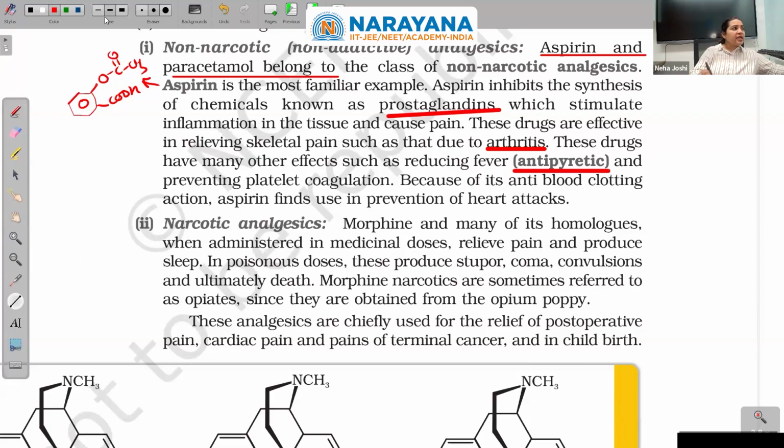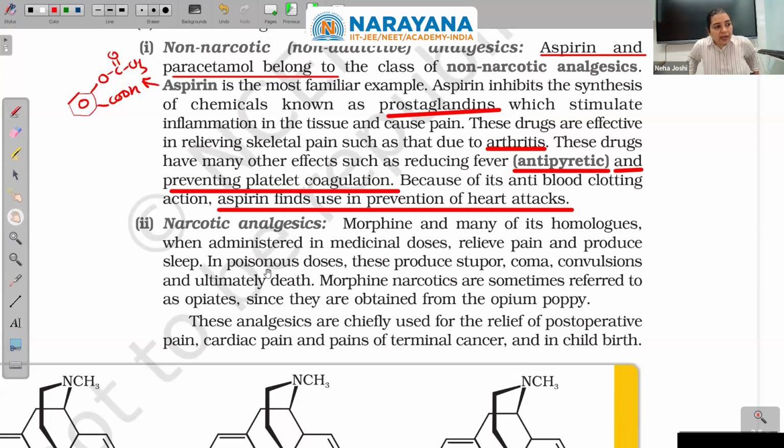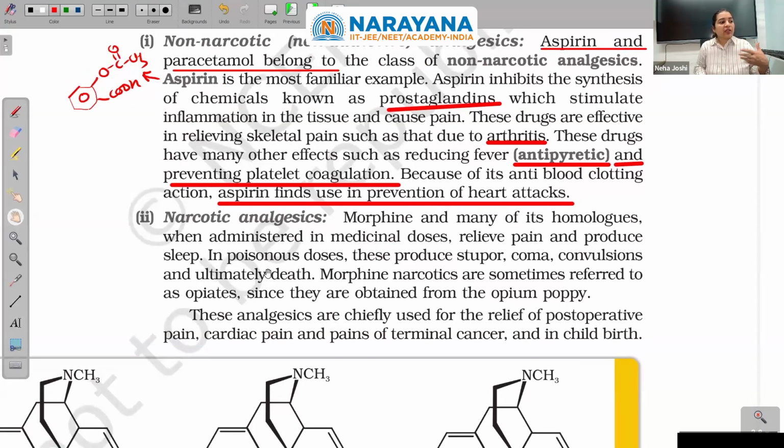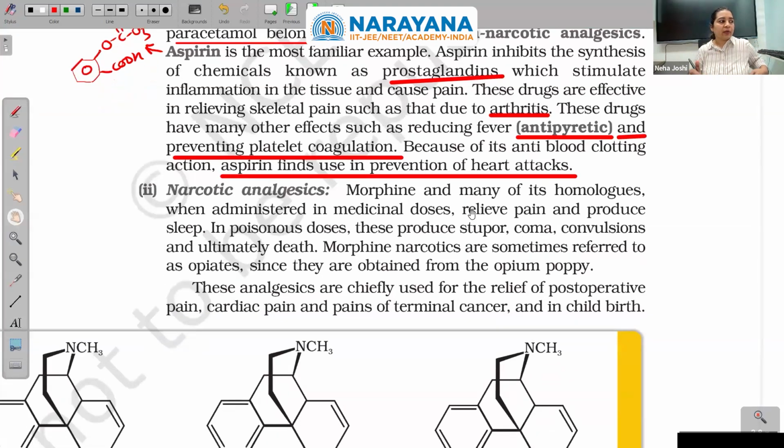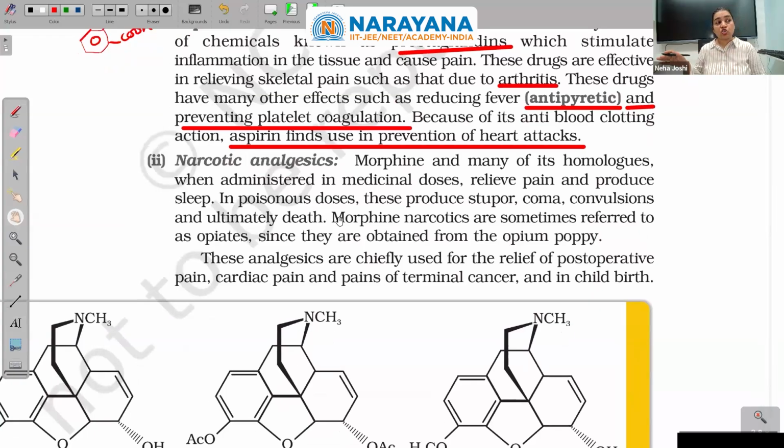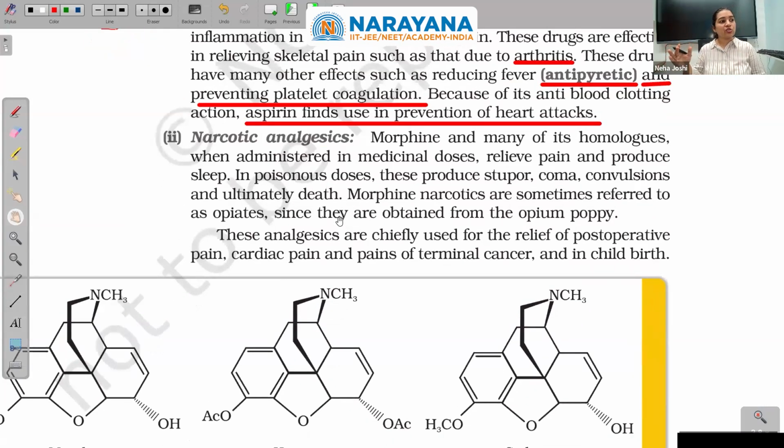Because of its anti-blood clotting action, aspirin finds use in prevention of heart attacks. If you find someone around you who is about to have an attack, showing that they are having chest pain or something, give them aspirin immediately and then take them to the hospital. That is a method of buying some minutes, and the attack can be a little delayed. It is not that it will stop. That will be done only under medical supervision.